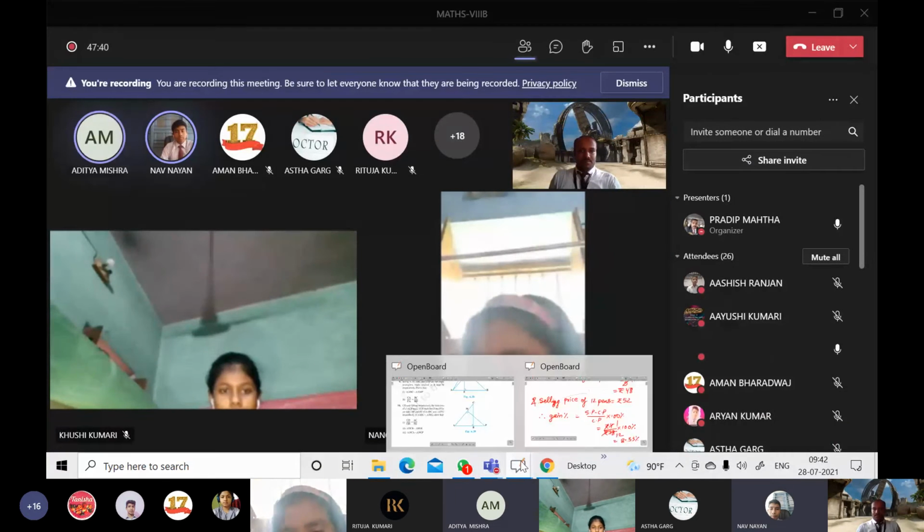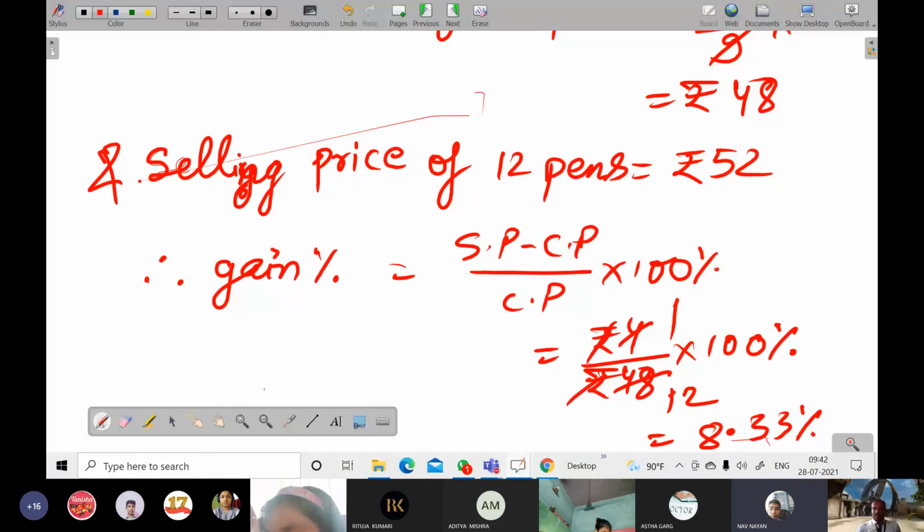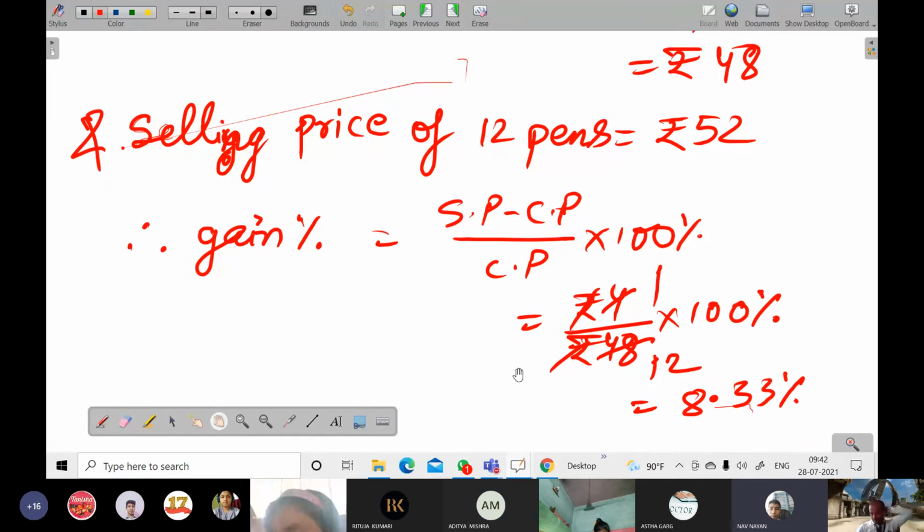Sir, but I have done it like this. The CP of 1 pen will be 4 rupees by dividing, and the SP of 1 pen will be 52 by 12. Then it will come 4.33.